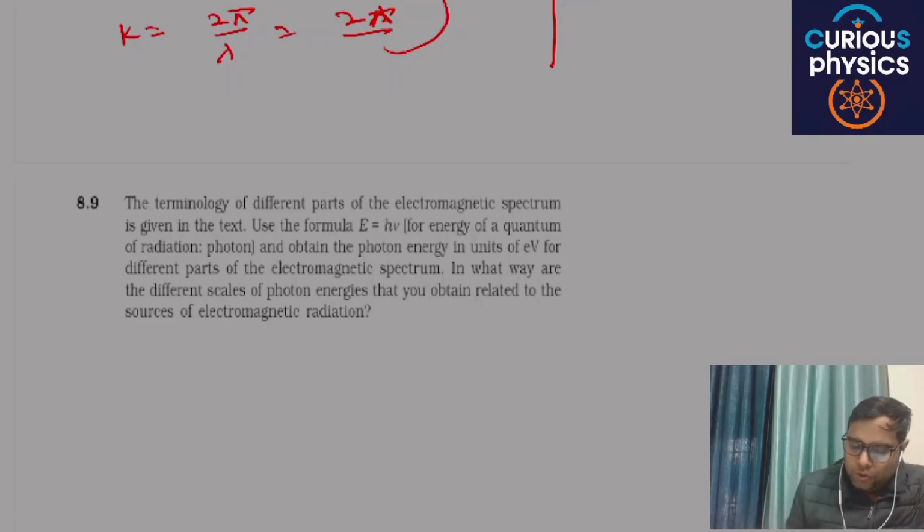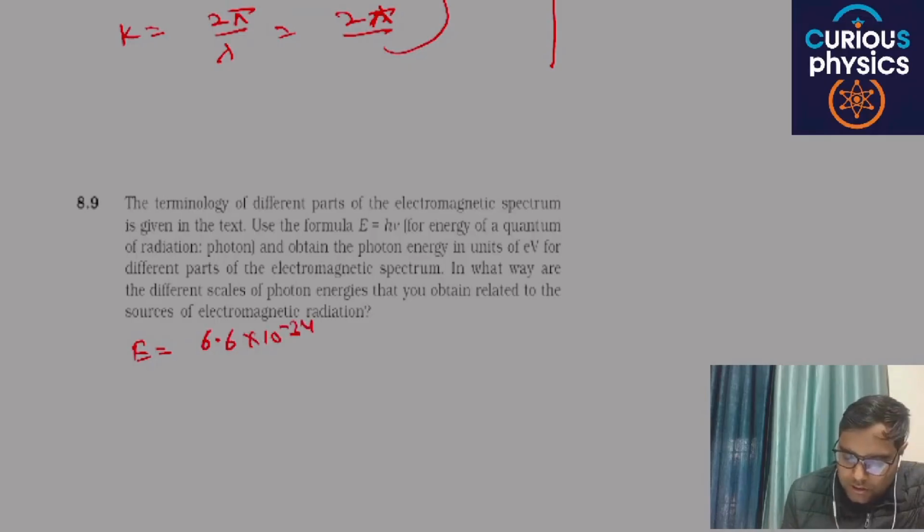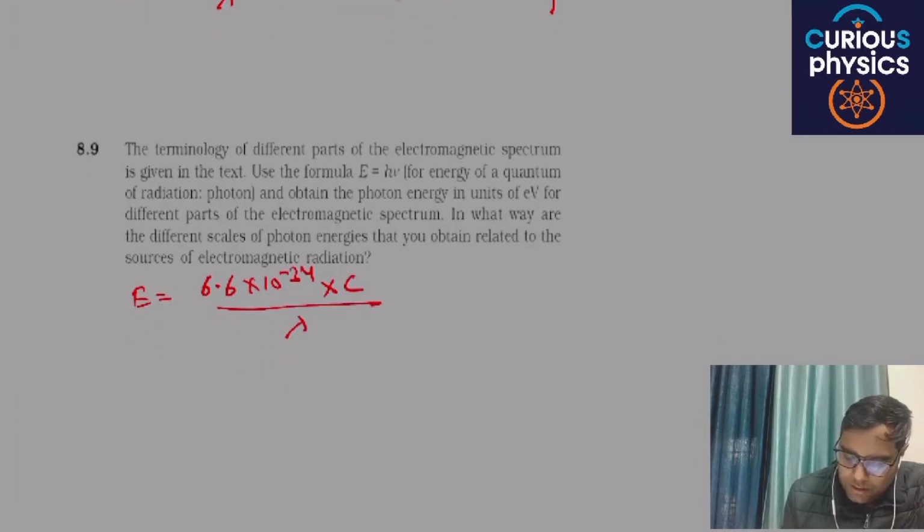Okay, so you have to write E = hν, where h is Planck's constant, 6.6 × 10^-34 joule second, and the frequency is c by lambda. c is 3 × 10^8.